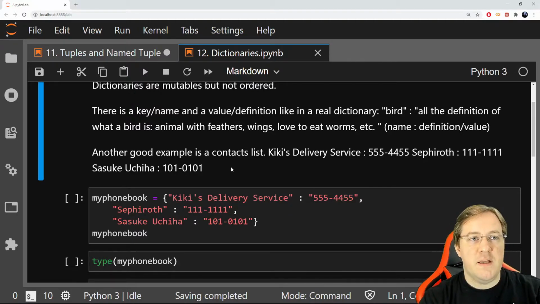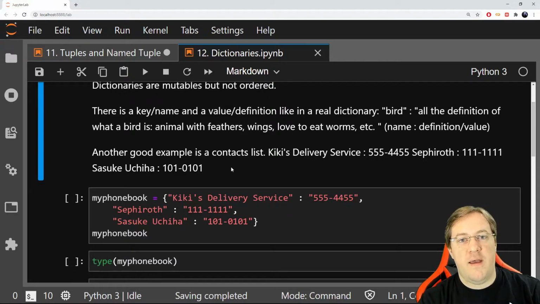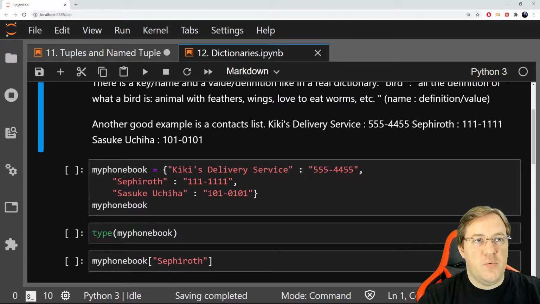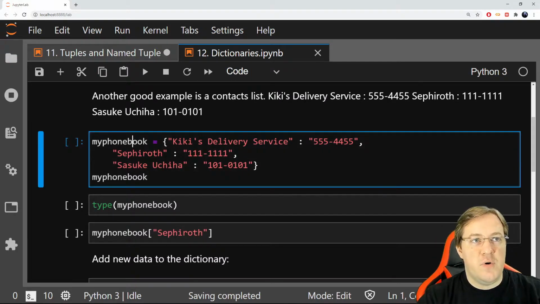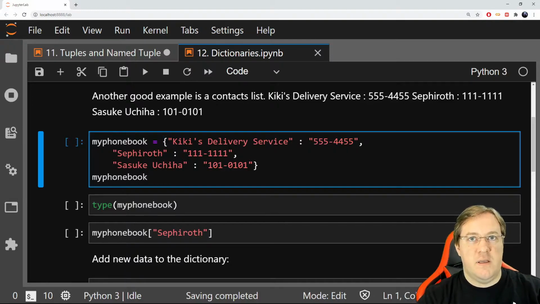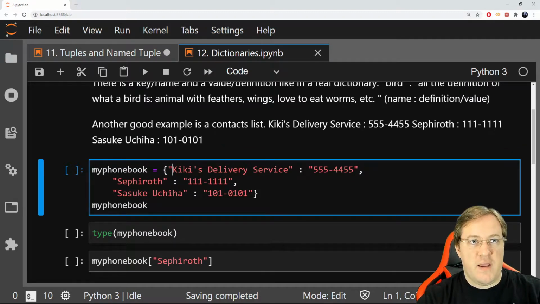Another way to look at it is to look at a phone book where you have the name as a key and the phone number as the value. So that's the example we took here. So we got my phone book, and look that I'm opening the dictionary with this character, and that's how you create actually a dictionary. It's not with the brackets. So once you open the dictionary, you write down what do you want to have as a key.